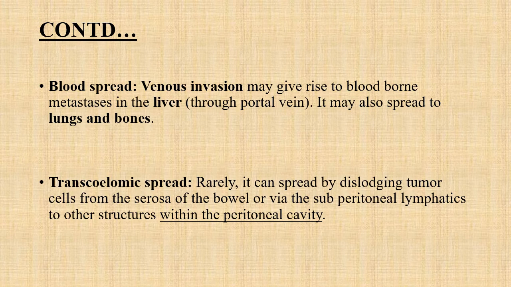The last one is the transcoelomic spread, which is rarely seen, and in this case the tumor directly spreads by dislodging from the serosa of the bowel, and it will be directly deposited at subperitoneal lymphatics or within the peritoneal cavity.